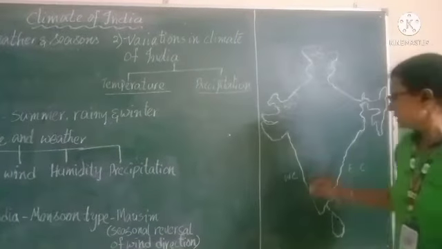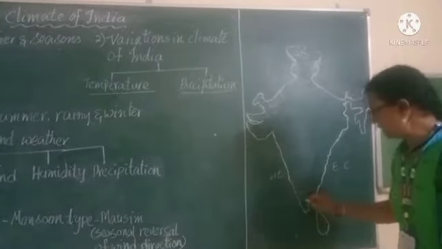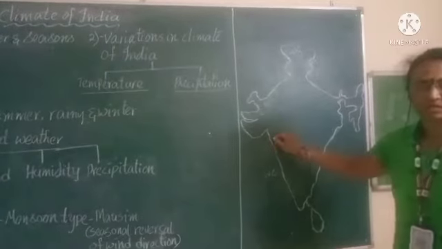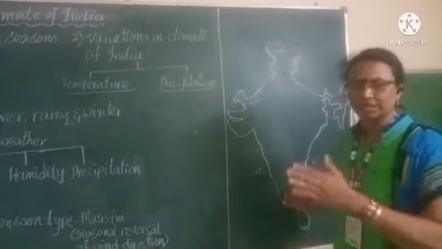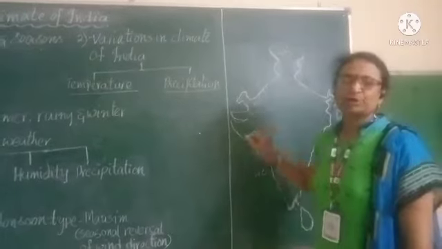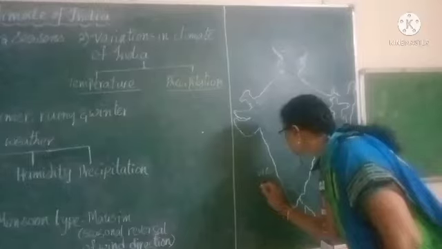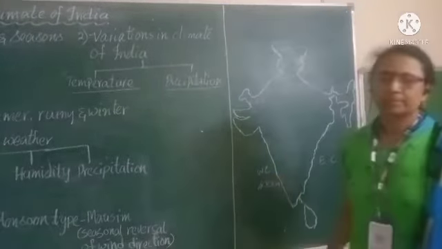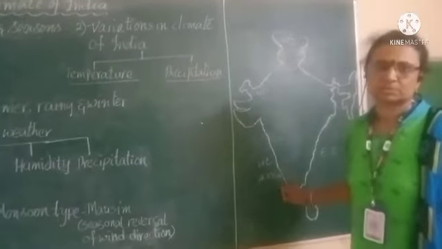For example, the Western Ghats regions, especially Kerala, Karnataka and Maharashtra, especially on the windward side of the Western Ghats, receive heavy rainfall during the southwest monsoon. The annual rainfall may be 400 centimeters.